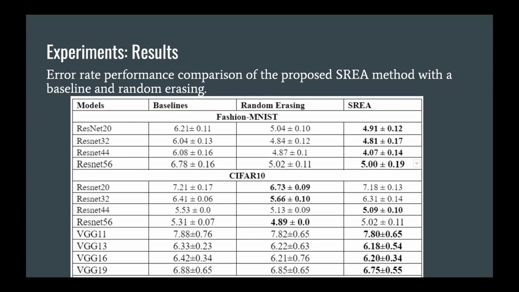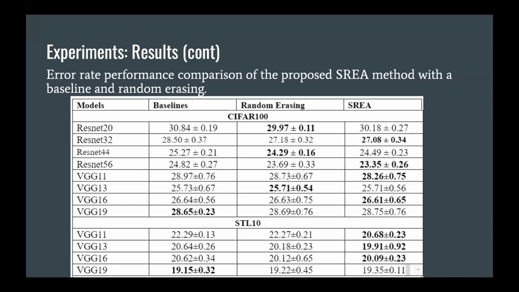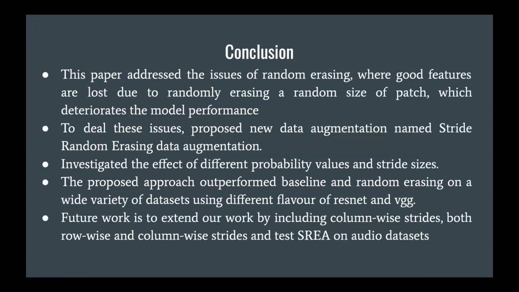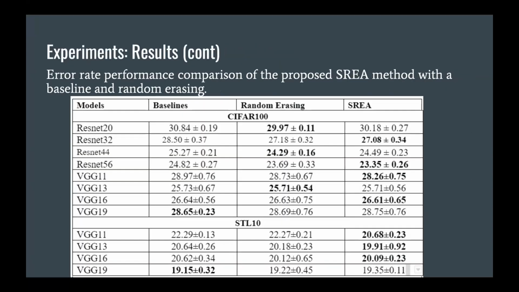So these were two data sets on which we performed, and there are two other data sets on which we have performed experiments. You can see here the CIFAR-100, and you can see STL10, and you can see the results. The results are very good, and it even outperformed in a few cases with a very high percentage, especially in the cases of VGG flavors. So that was the experimental results section.